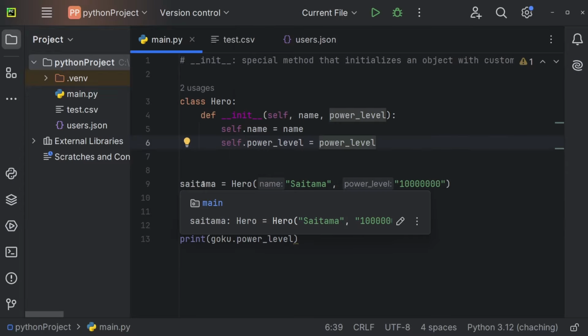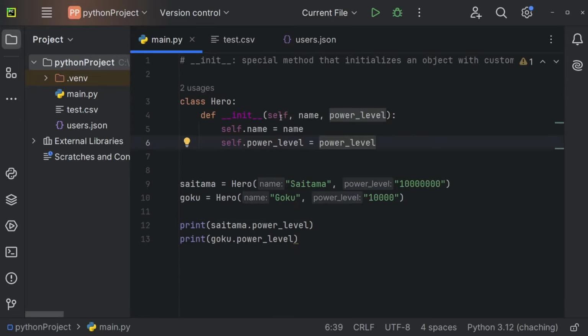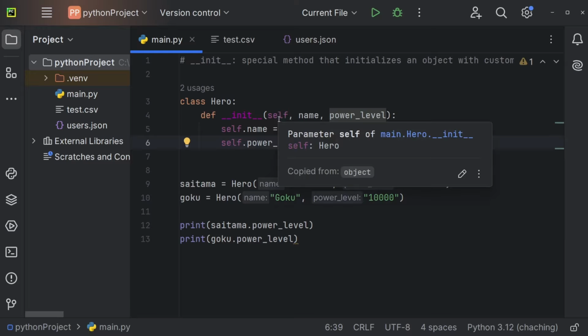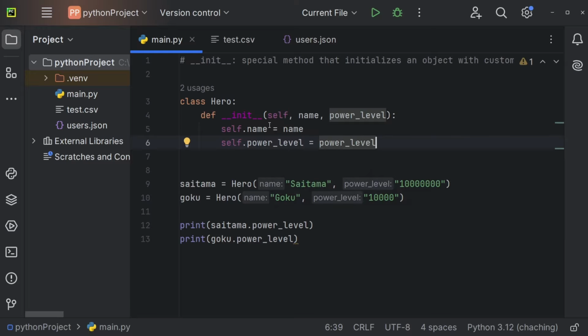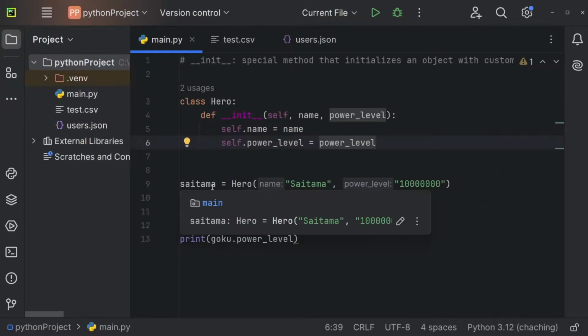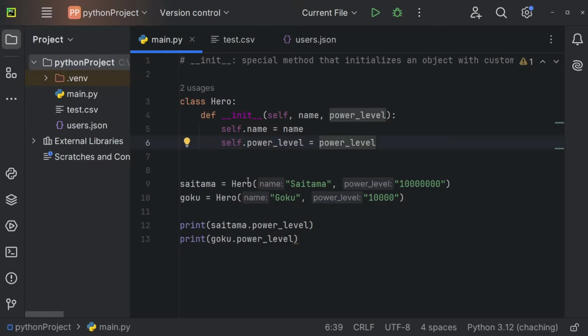So for Saitama, we're calling the constructor. Self now points to Saitama, so just to the object that has been created by using the constructor. For Goku, self points to Goku. And of course, for every single object, there exists a new self. So you can have self 1,000 or 1,000,000 times if you have thousands or millions of objects. And self always, for every single object, points to the object that has been constructed by using the constructor.